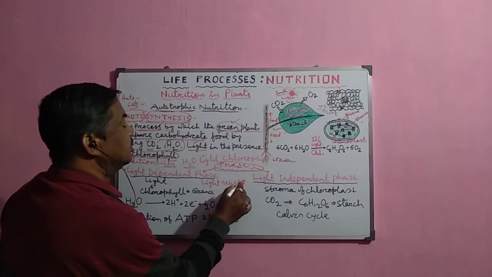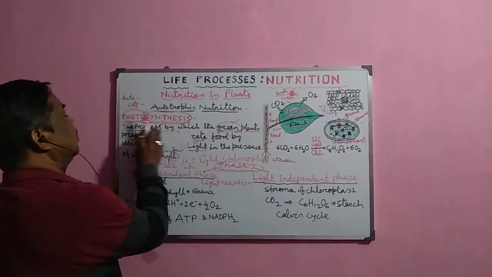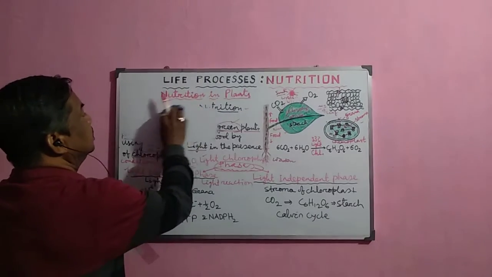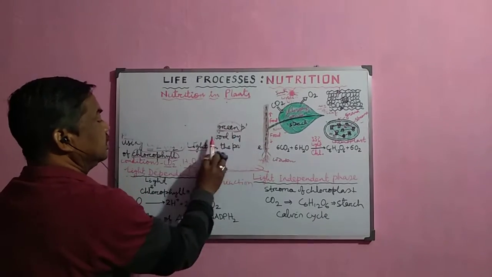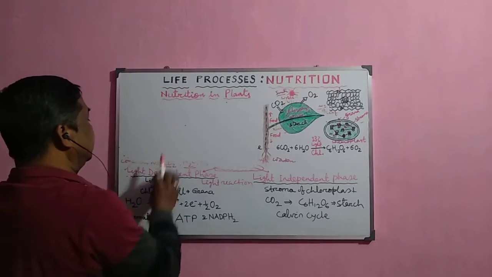Now what happens during this light reaction? During the light dependent phase, the solar or light energy is trapped by the chlorophyll pigment.